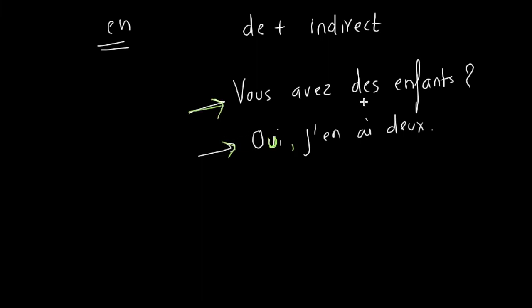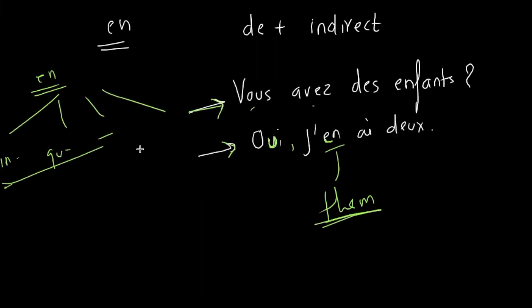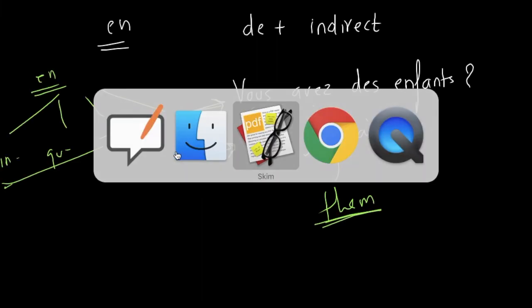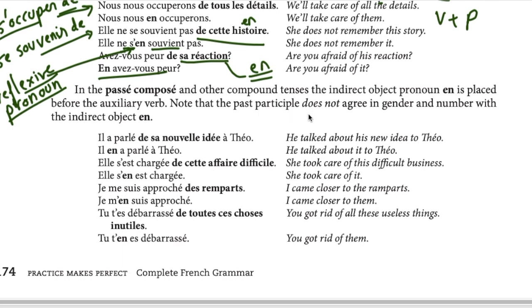He's correct. In this sense, this is a direct object. Do you have kids? Yes, I have them. So it becomes them. I have two of them. So yeah, it has multiple usages, as Sunil correctly pointed out. Note that the past participle does not agree. It is very similar to y. The past participle does not agree in gender and number with the pronoun en.